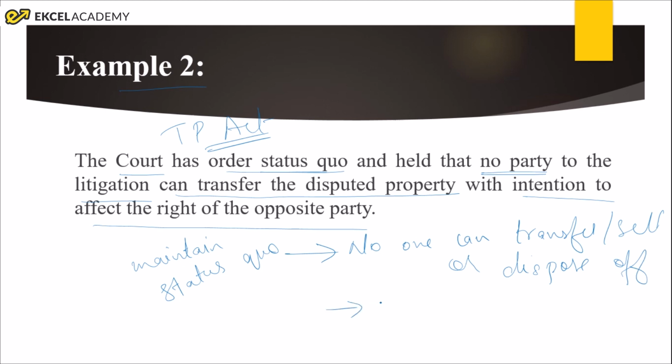Why? So that they maintain the same status. Nothing new should be brought into the case once the case is filed. So one party is prohibited from changing the status of the property when the case is filed with the intention to affect the right of the opposite party. So both the parties are required to maintain status quo and not change the status of the disputed property until the final judgment of the court has been issued.